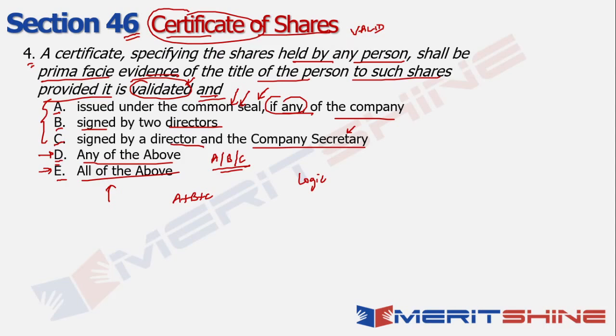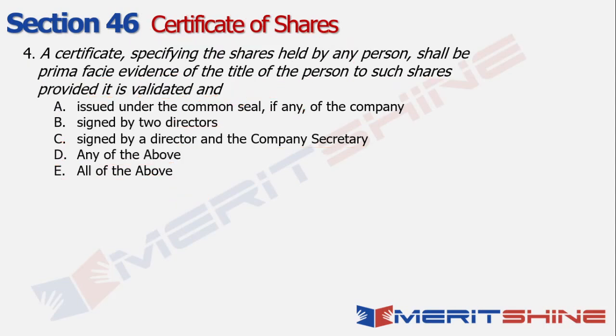So in the context of that, if I look at this particular question, if any of A, B or C is available, automatically the certificate would be considered as valid and it would be a prima facie evidence of the title of the person. If it has a common seal, or it is signed by 2 directors, or it is signed by a director and the company secretary, right? So that's the context as far as this particular question is concerned. Let's see if we have got this answer right or wrong. Absolutely right. Okay, so let's move on to the 5th question for the day.